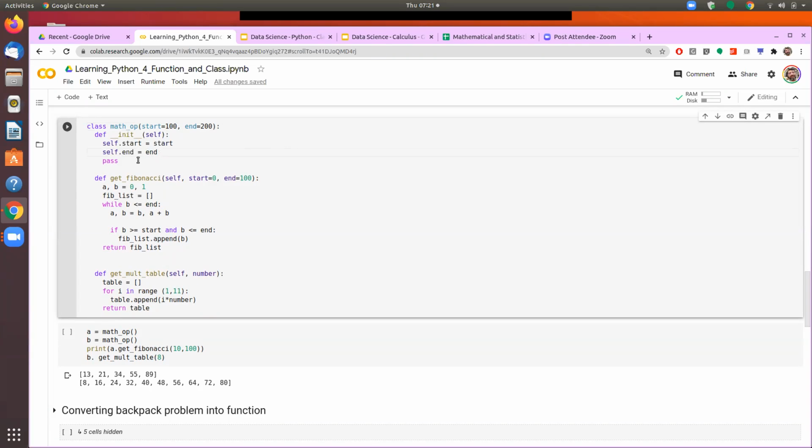By doing this, what we are saying is that whatever parameters are available, we use the self word so that it gets tied to this particular instance of the class. So I can create one instance by name A, and one instance by name B.